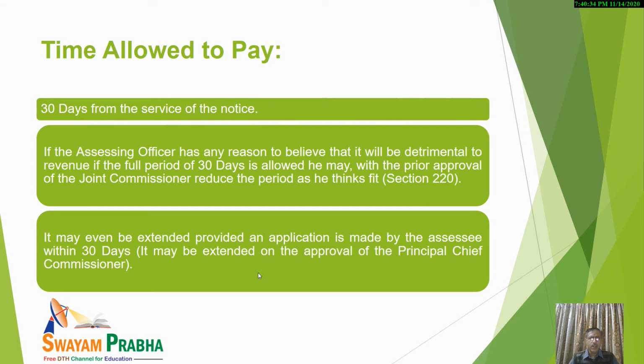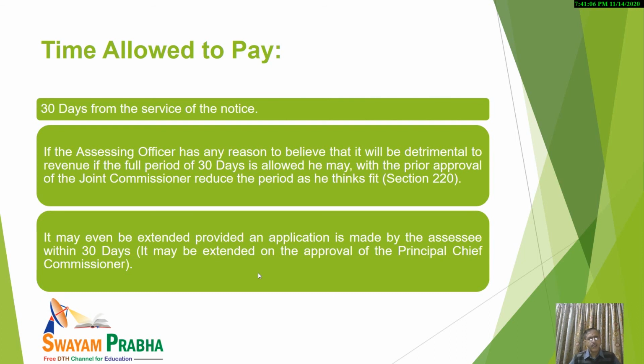The permission of the Joint Commissioner of Income Tax is needed to issue a notice when the assessee is required to pay the amount in less than 30 days from the service of the notice. Otherwise, to issue a notice of 30 days, there is no need to get prior approval from the Joint Commissioner. But one thing more is there.